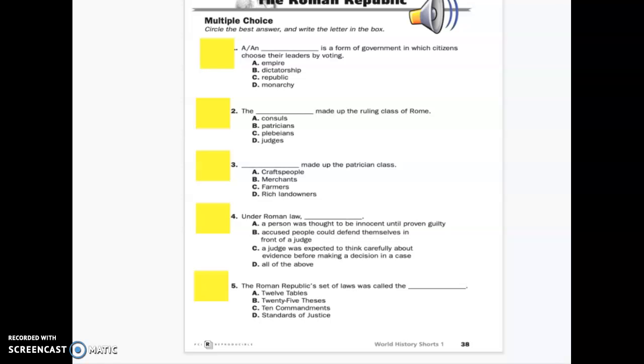Number 5. The Roman Republic's set of laws was called the A. 12 Tables, B. 25 Theses, C. 10 Commandments, D. Standards of Justice.